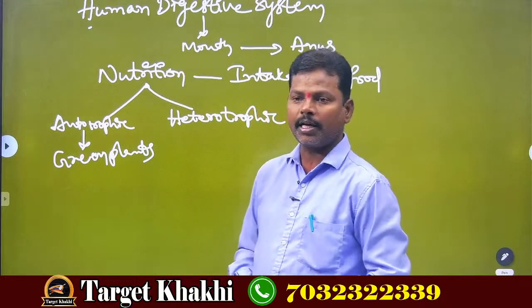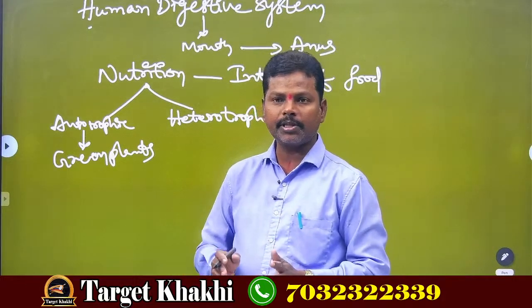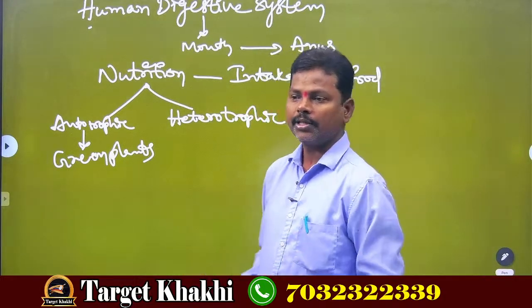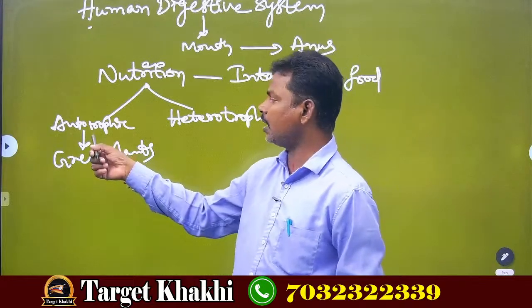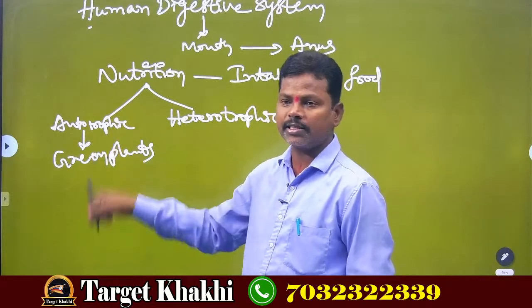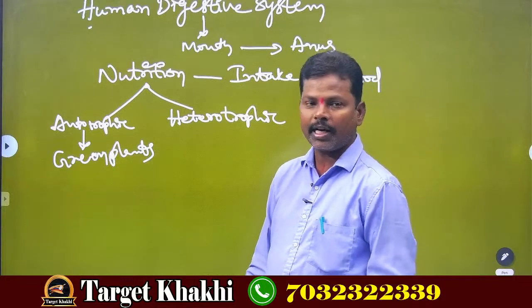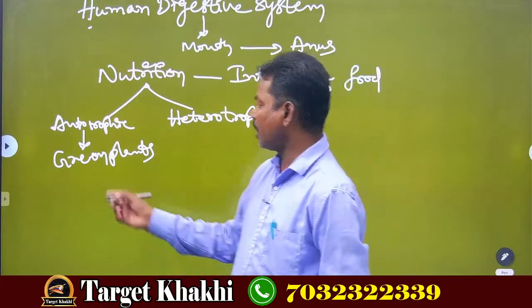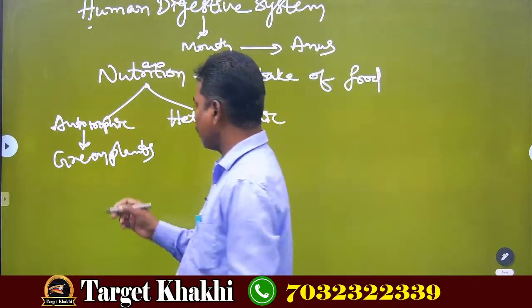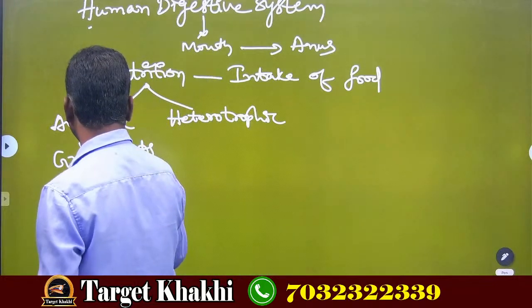Green plants are the organisms which prepare food by themselves. That's why they come under autotrophs, and such type of nutrition is called autotrophic nutrition. You already learnt this in lower classes. Not only green plants, trees also prepare their own food.